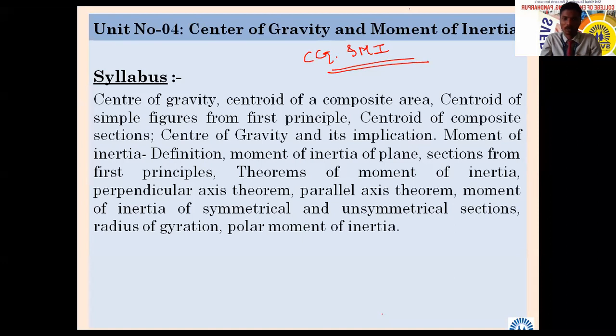There are two theorems, the perpendicular axis theorem and the parallel axis theorem, and another is moment of inertia of symmetrical and unsymmetrical sections, radius of gyration, polar moment of inertia. This is the syllabus. So, can someone tell me what CG and MI are in your own words?